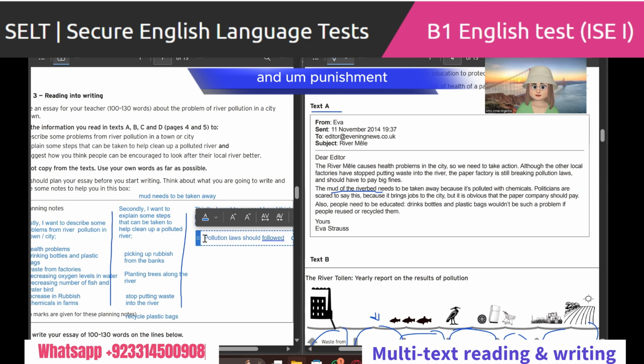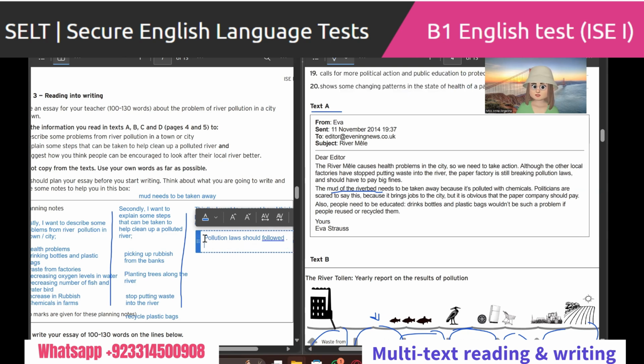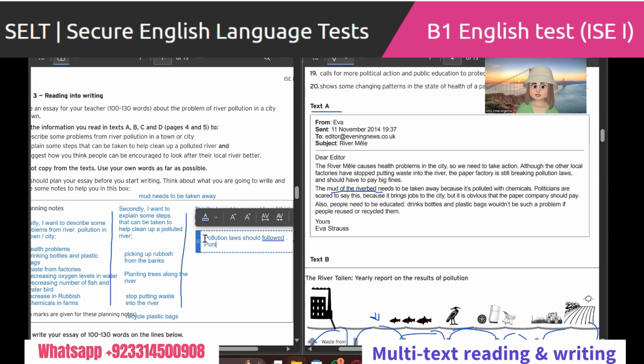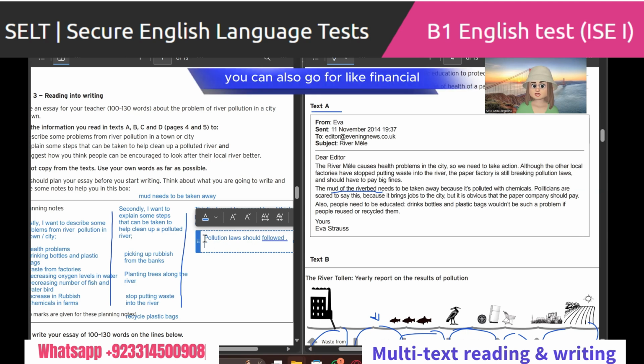And punishment for not following the laws, right? Punishment. You can also go for financial punishment, like a huge fine. Anything like that depends on you. If you want to put in here, pay big fines, because right now we're just preparing notes. When you write your final draft, then you can expand it. You can explain a little bit more.